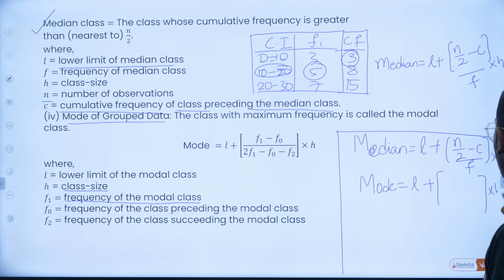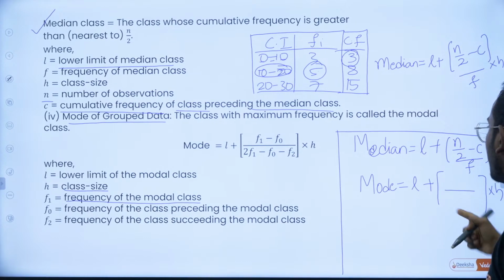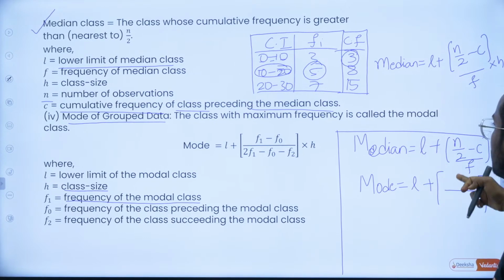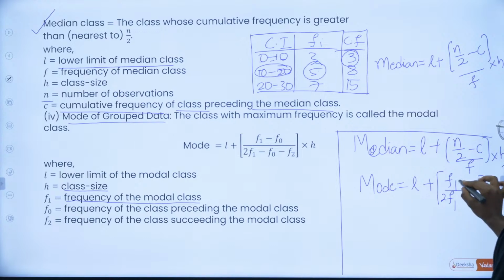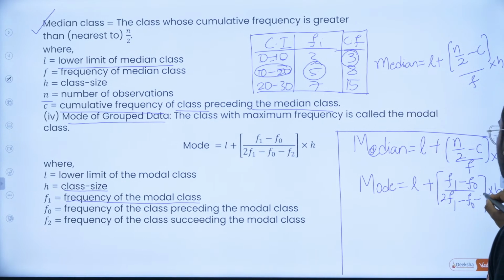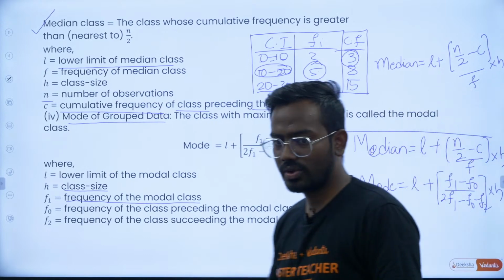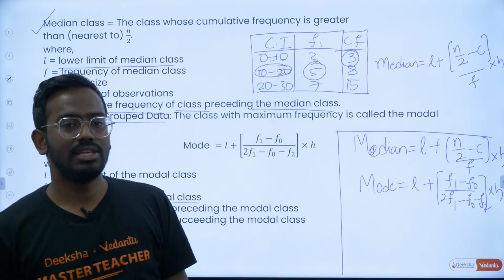Here also you have H, but whatever you write in the bracket is different in both. Instead of n by 2 you will write first F1, here 2 times F1. 2F1 minus F0, again minus F2. Remember this. I think you can get the answer directly from these two formulas.